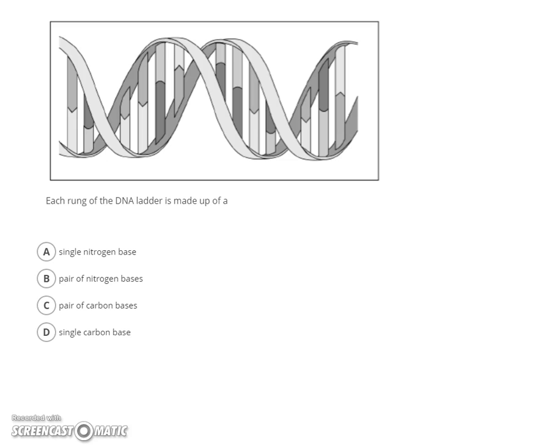Next, this one's pretty straightforward. This is a DNA strand. It says each rung of the DNA ladder, so these are like the rungs of the ladder here. Each rung of the ladder is made up of, and we see that they're split in the middle because this is like an A and a T and a G and a C, a pair of nitrogen bases. We call them nitrogen bases because there's a lot of nitrogen atoms in them.